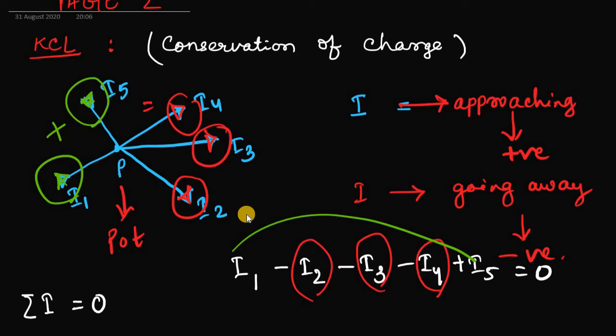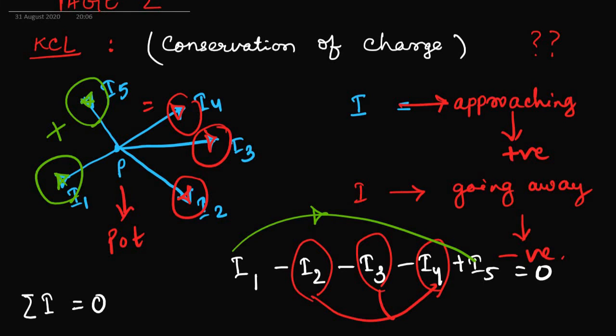That means the current which is entering a circuit is equal to the current going away from the circuit. That's why the total current remains the same and unchanged, which explains the conservation of charge. Now this finishes your Kirchhoff's current law. If you have any doubt, you can drop a comment in my channel so that I'll be able to clear it.